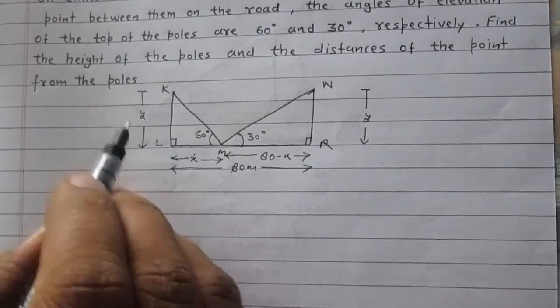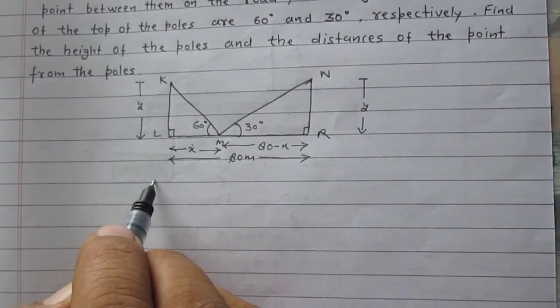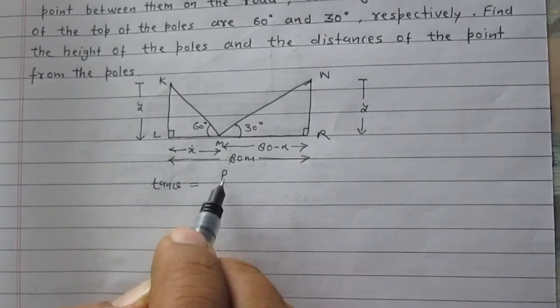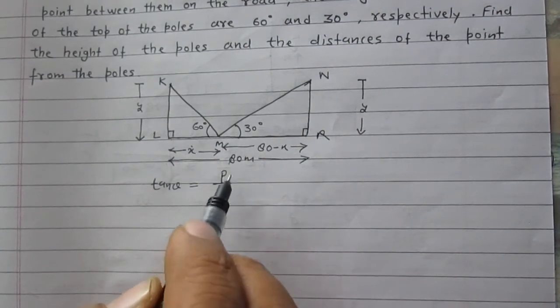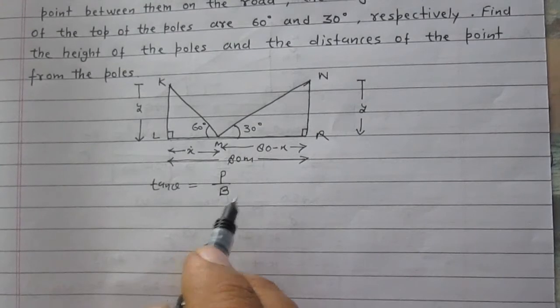The simple relation between perpendicular and base is tangent theta, which is equal to perpendicular upon base. Here P stands for perpendicular and B stands for the base.